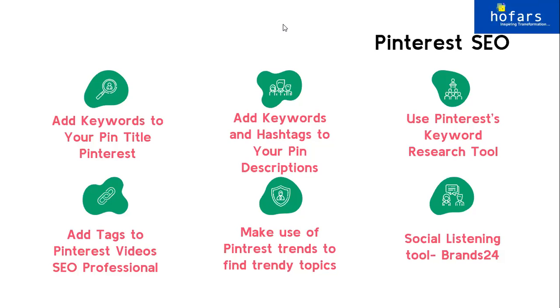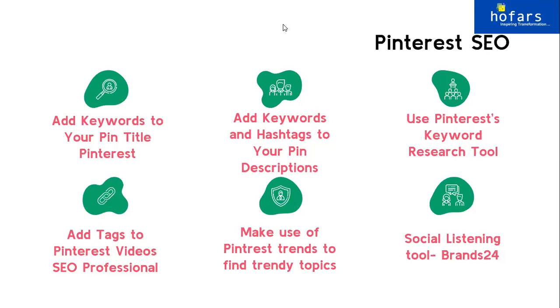You can search the trendy hashtags as simply as going up on Pinterest, or there is a Pinterest keyword research tool that you can use. People usually forget about this tool, but it actually exists and it's completely free. There are two tools. Either you can go to keywordtool.io, or you can use a Pinterest keyword research tool to figure out the keywords that you wish to put up. The next thing is, even for videos, rather than giving a title, you also have to give tags. Even when you post a video on, for example, Facebook, there is a section which says, add tags to your video. You can do that in Pinterest as well.